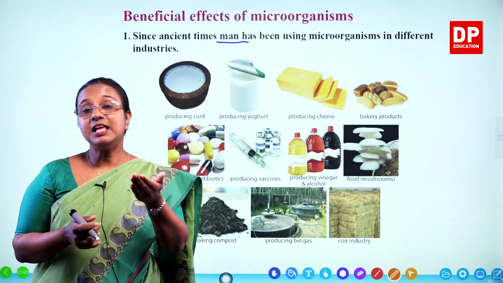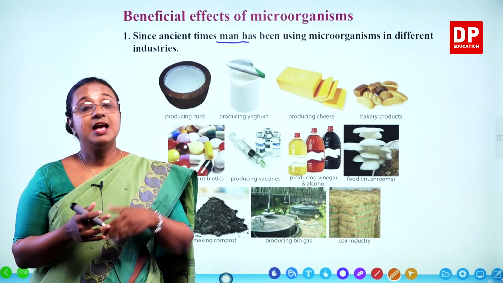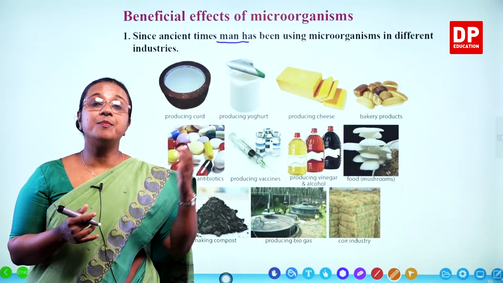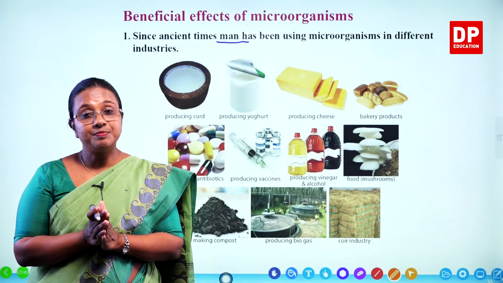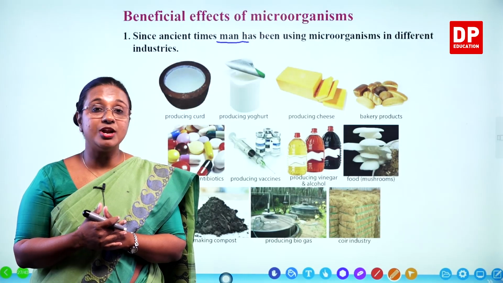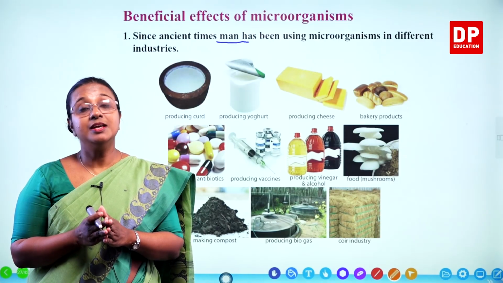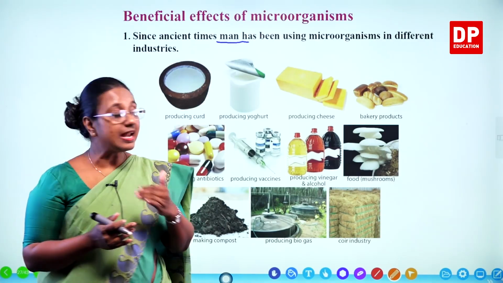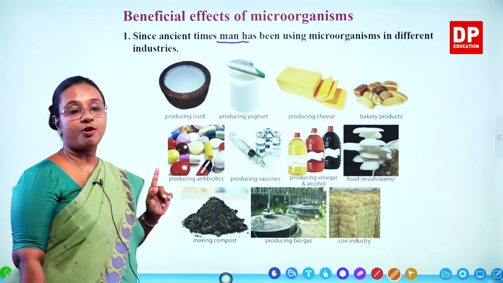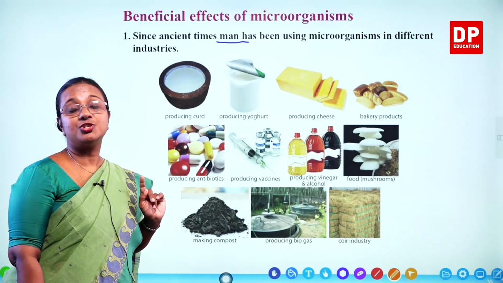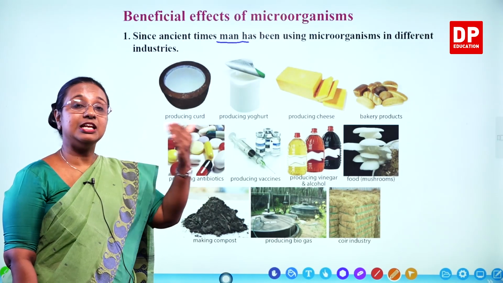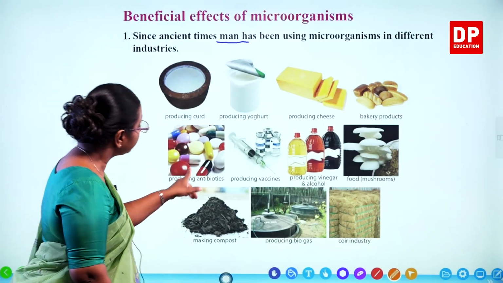For example, penicillin is an antibiotic produced from penicillium, that is a fungus. So, these are all for your additional knowledge, but just remember the name, penicillin, that is an antibiotic. So, that is produced from microorganisms, again to control microorganisms. You will discuss these later in your other grades.